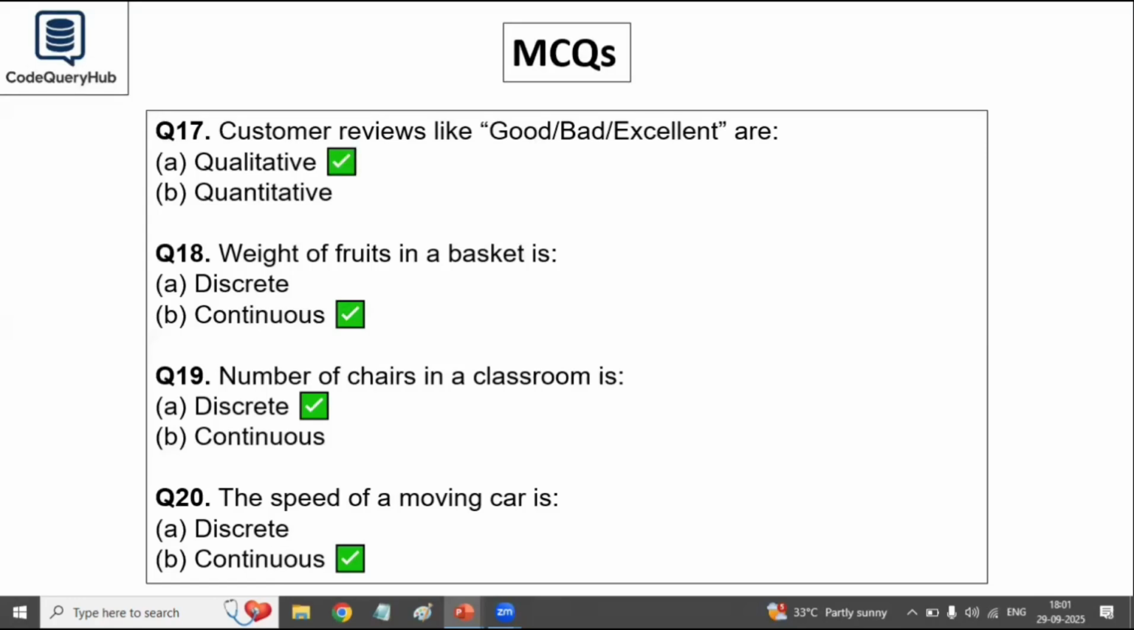Number of chairs in a classroom is discrete or continuous? The answer for this is discrete data, because chairs are countable whole numbers. The speed of a moving car is discrete or continuous? So the answer is continuous data, since the speed can vary and include decimals like 45.6 kilometers per hour, and the next can be 46 kilometers per hour. It is changing continuously.